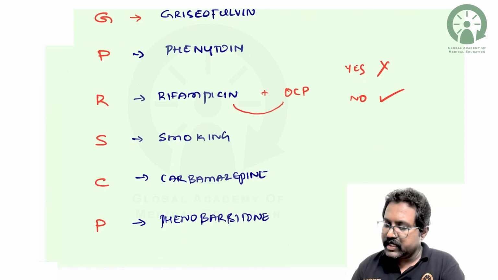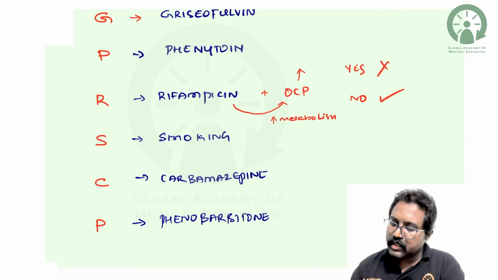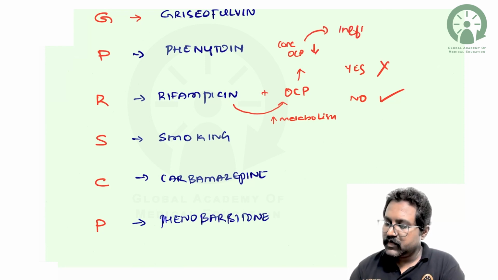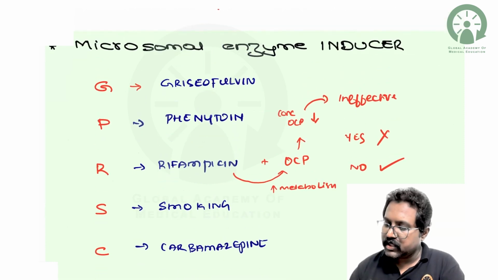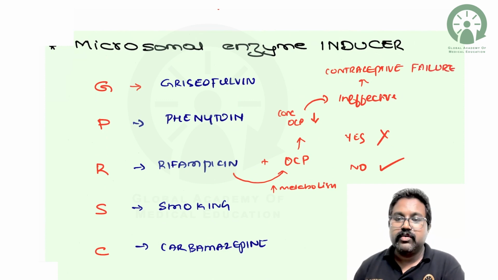It will increase the metabolism of OCP, and the concentration of OCP will come down and it will be ineffective, leading to what is called contraceptive failure.